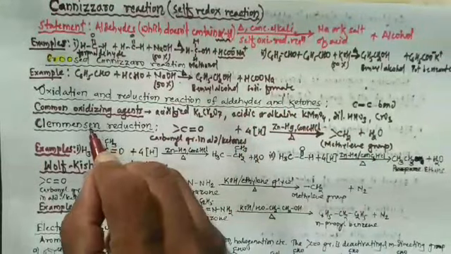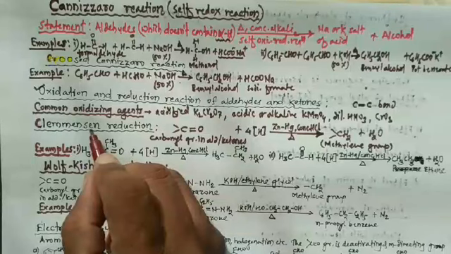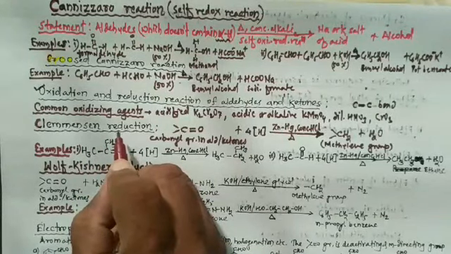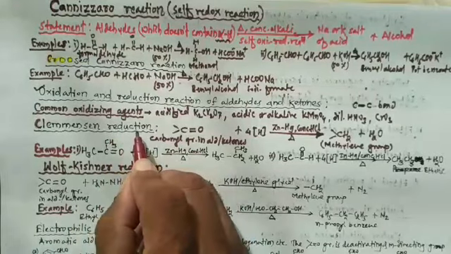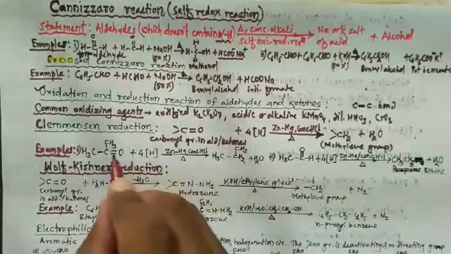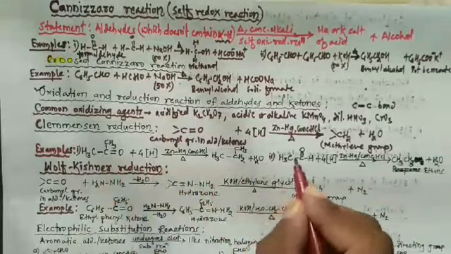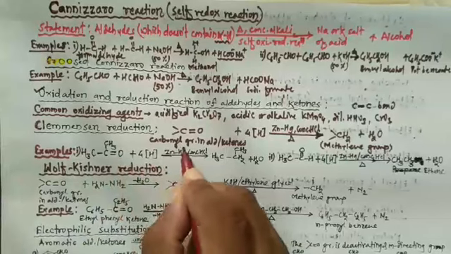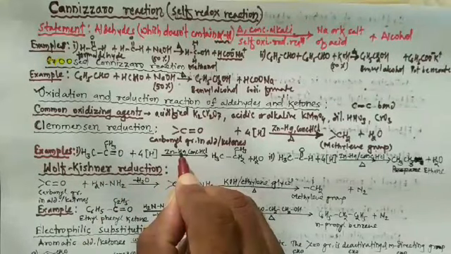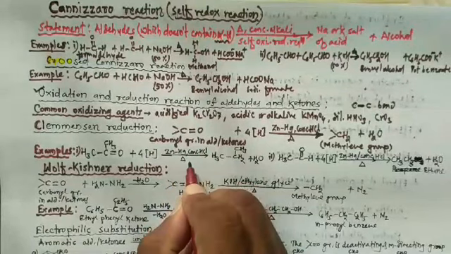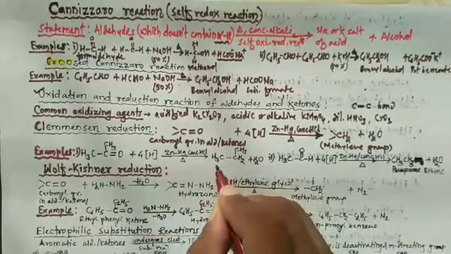So the next article which we are going to study is the Clemmensen reduction. In Clemmensen reduction, aldehyde and ketone are heated with zinc amalgam, that is Zn-Hg, and concentrated HCl. It produces alkanes.